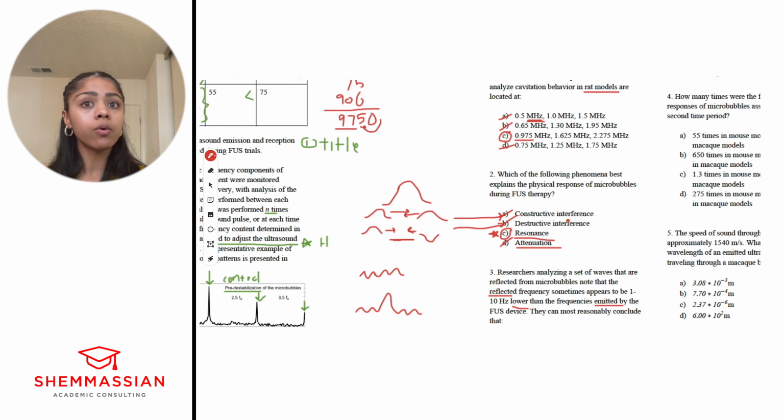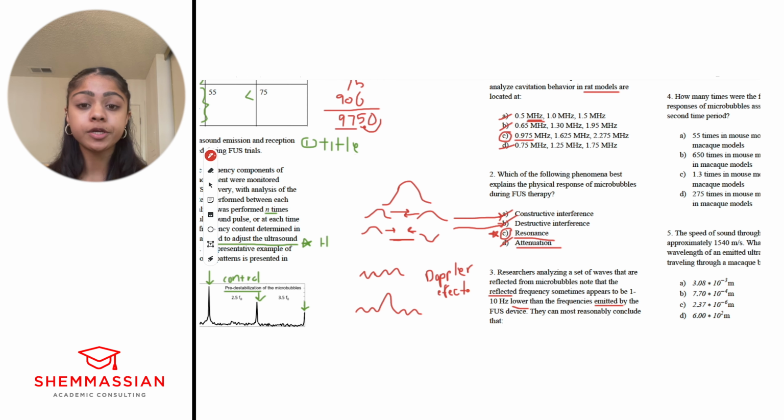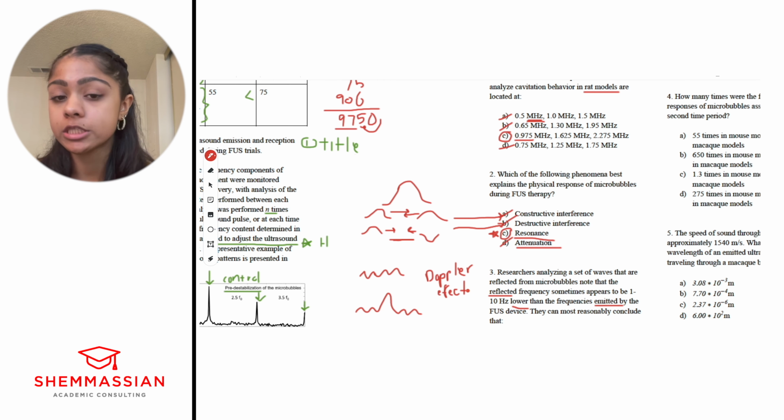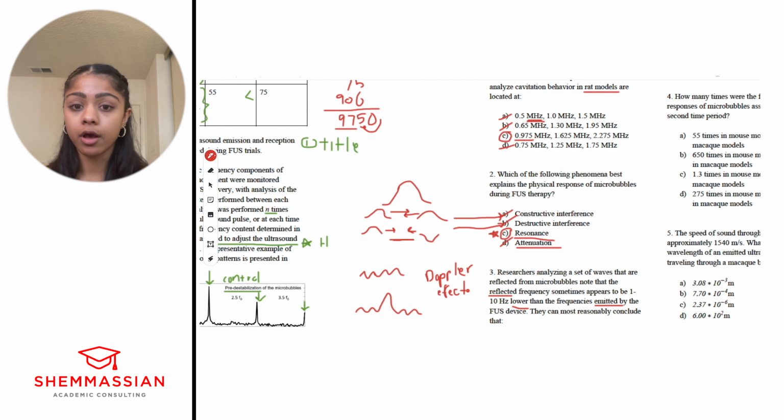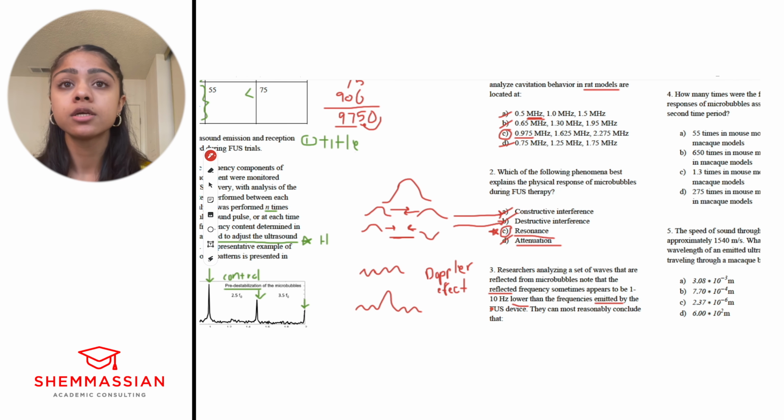Or slower than, when it's lower, that means it's basically slower than the emitted frequency. What can contribute to that? And when we see something like this, something that should come to mind is the Doppler effect, right? Doppler effect is the fact that when things are moving, the reflective frequency, the one that we experience, is different than the one that is emitted by a particular object. And that is because of movement of objects toward or away from each other. And that's kind of what we're seeing, right? So we're seeing some sort of Doppler effect here.